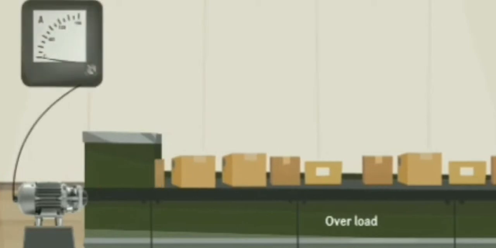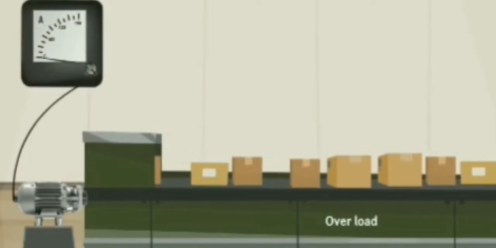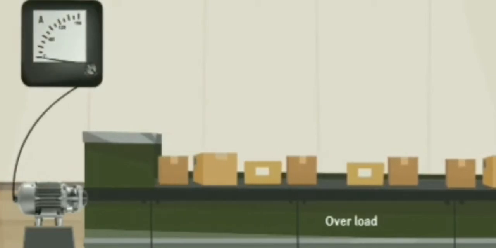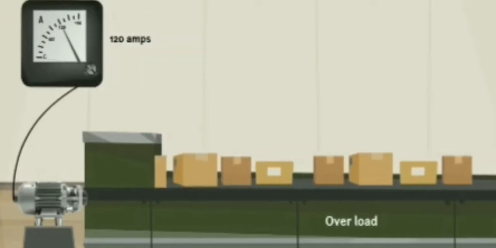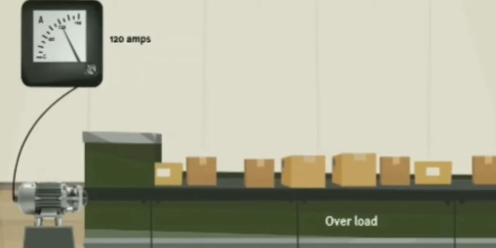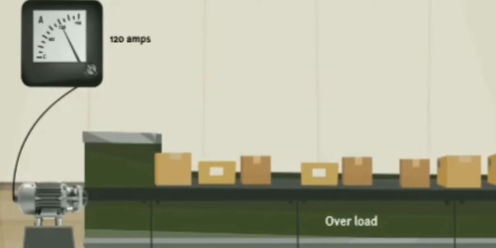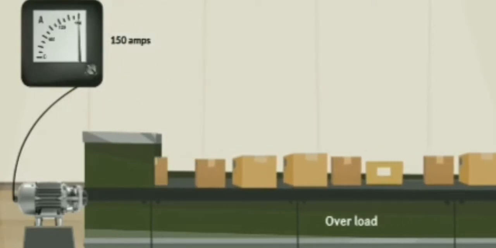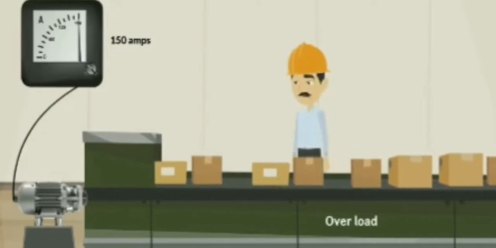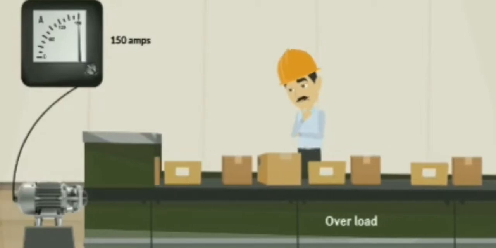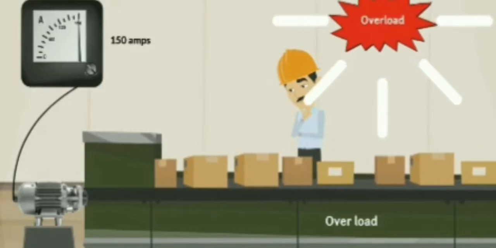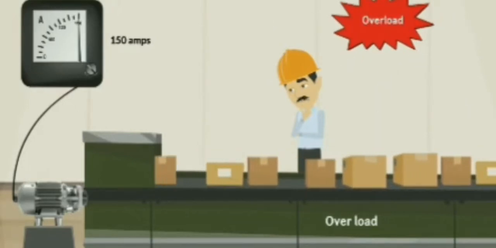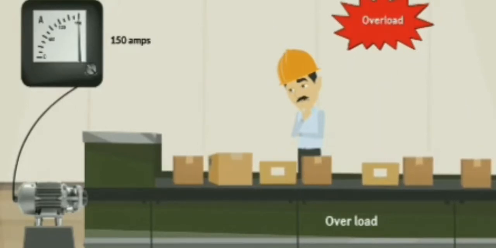An ammeter connected with the electrical power circuit is showing the load current. The ammeter shows the current at normal running condition and its average reading shows around 120 ampere. Once the ammeter shows 150 ampere instead of 120 ampere, someone observing this reading should doubt that there is some problem. This problem is known as overload, which means that there is some abnormality in the conveyor system.